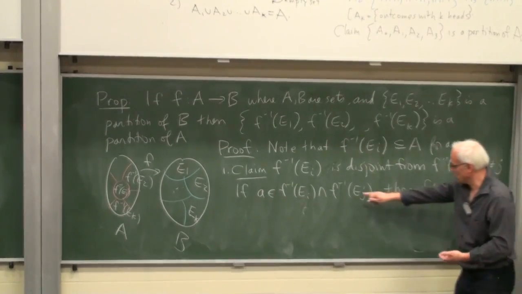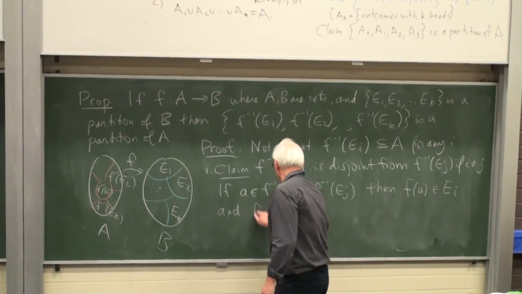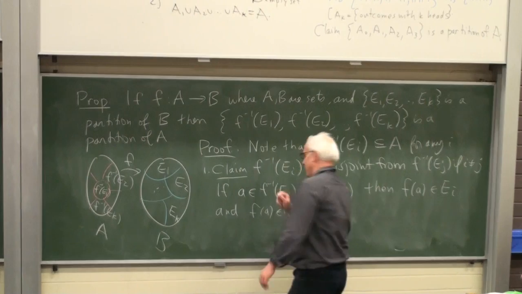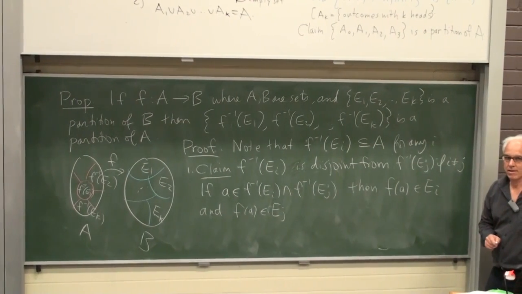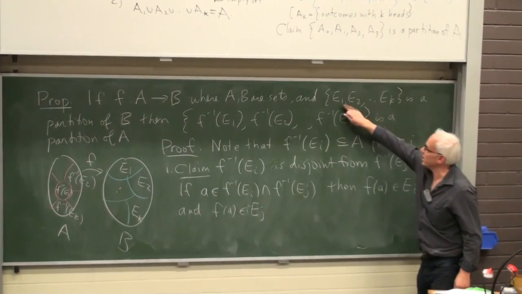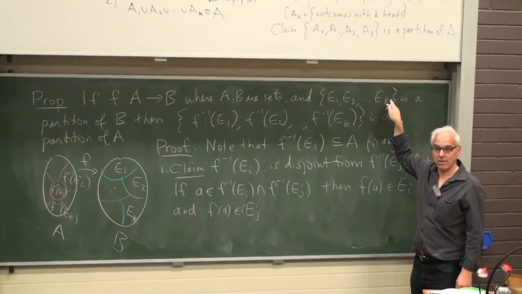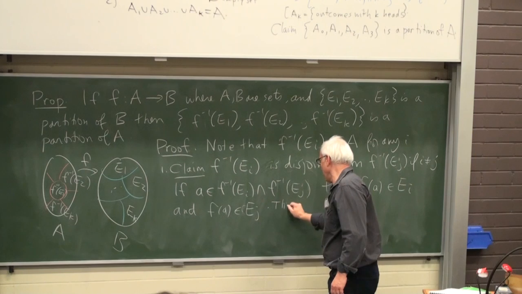And the second condition would imply that F of A belongs to EJ. But that's impossible because we're assuming that E1 up to EK is a partition of B.